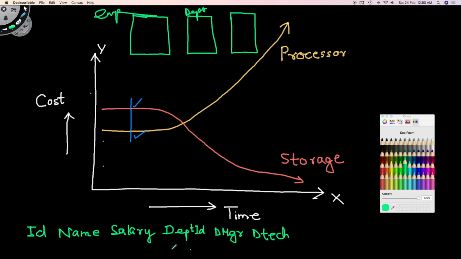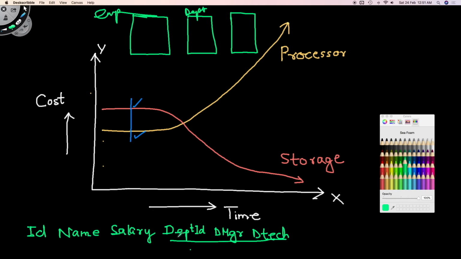For those 200 or 300,000 employees, these rows would be the same: the department would be same, the department manager would be same, the department tech would be same. It does not create a problem for storage when your number of columns and amount of data are small. The moment you start creating bigger databases, bigger tables, you have a problem because you have a lot of redundancy.